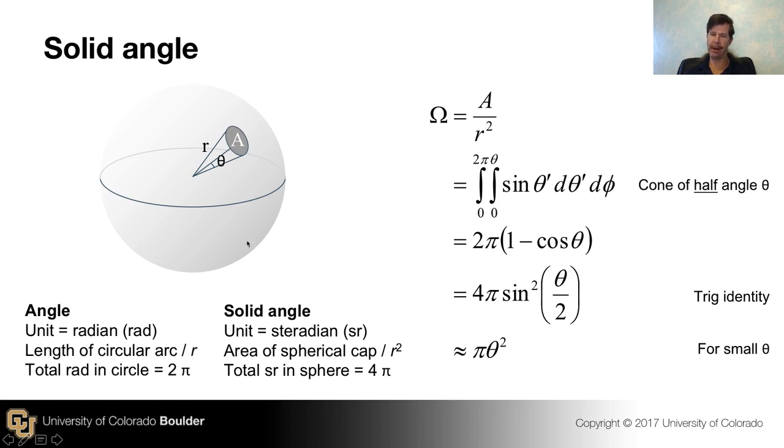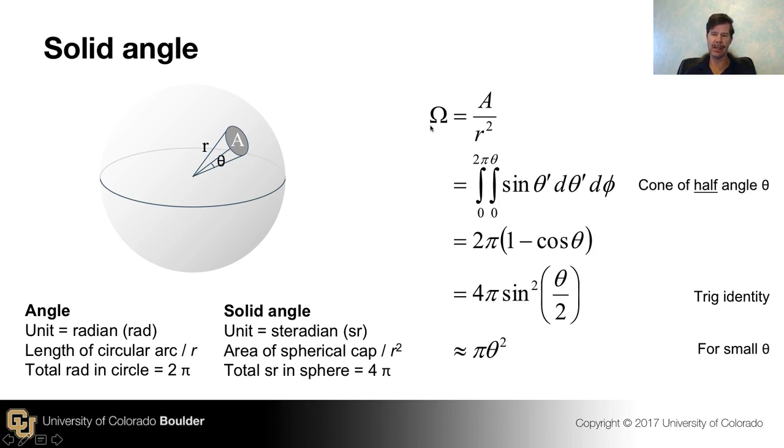And if you remember the area of a sphere, 4 pi r squared, that tells you that a total sphere, the biggest solid angle you can have, and we do have light sources that do this, would radiate into a solid angle of 4 pi steradians. By the way, the word stere there comes from stereo, which from the Greek means solid. So that's why it's solid angle. It's just the translation. So let's do a little bit of calculation just so we have the tools we need.